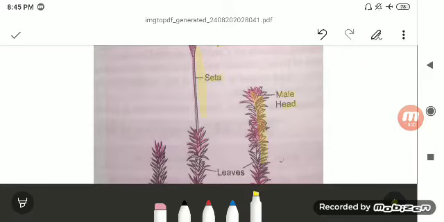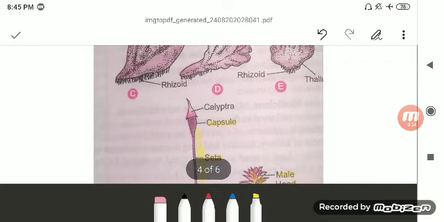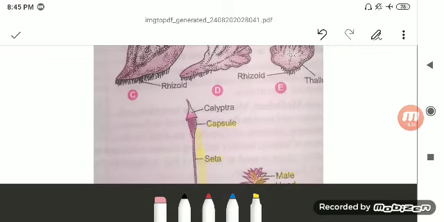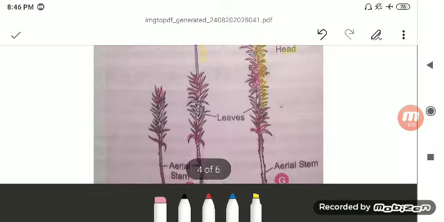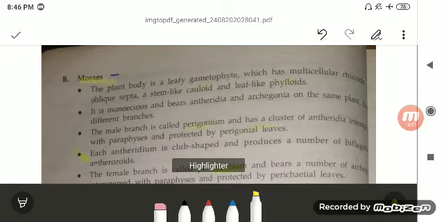From the gametophyte, after the fertilization, the zygote develops into the sporophyte, and in the capsule the spores are formed with the help of meiosis division. Then they fall on a suitable substratum and develop into the new plant. So this is about your liverworts, and the next division is your mosses, which form a carpet-like structure on our soil.